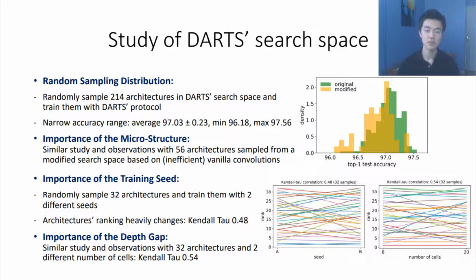We also measured the importance of the depth gap. In NAS, we often search using a small network of 8 cells, and then in the end, we stack a larger network of 20 cells. But what we saw is that there are significant differences. There is a significant change in the architectures' ranking when we just change the number of cells, as measured by the Kendall tau correlation.